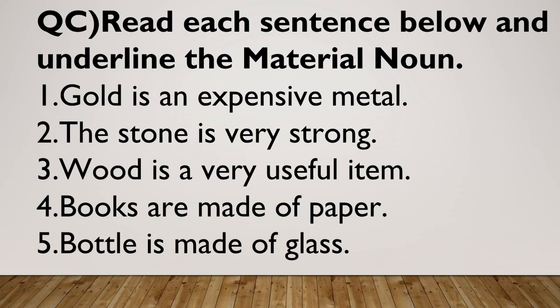Question C. Read each sentence below and underline the material noun. 1. Gold is an expensive metal. 2. The stone is very strong. 3. Wood is a very useful item. 4. Books are made of paper. 5. Bottle is made of glass. Children, in this exercise, you will underline the material noun.